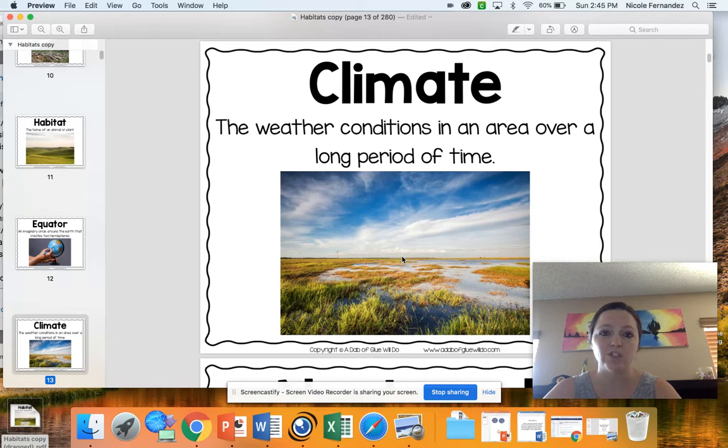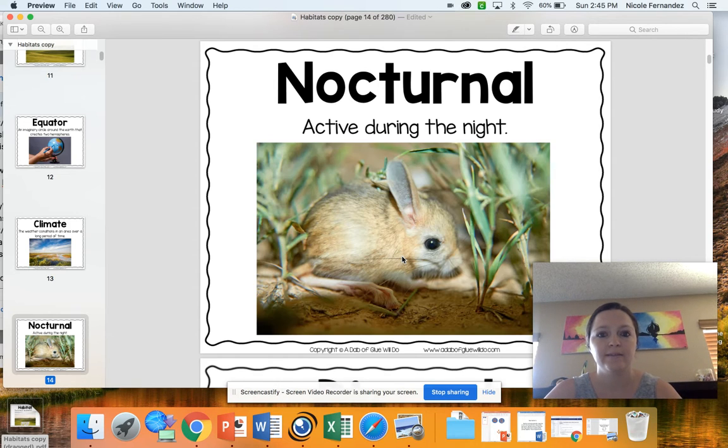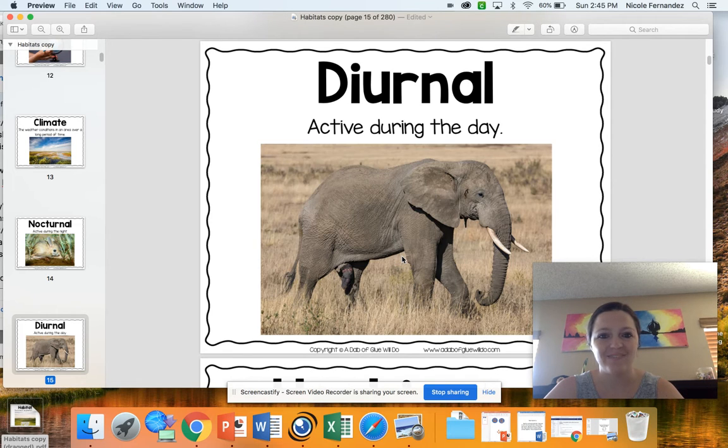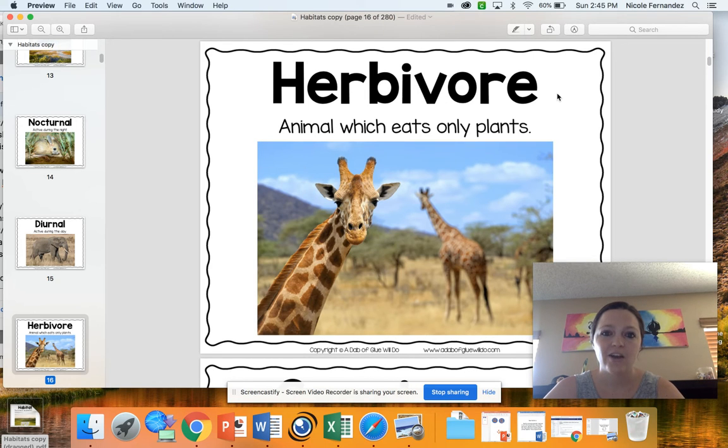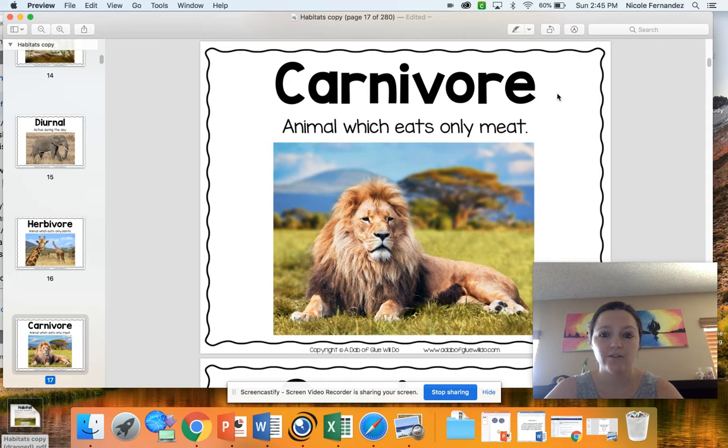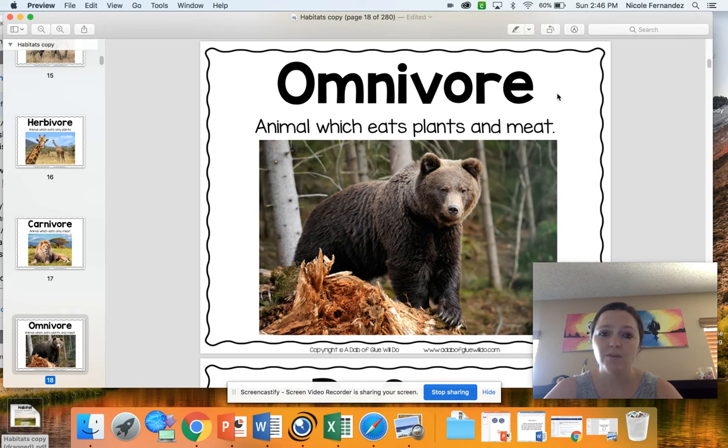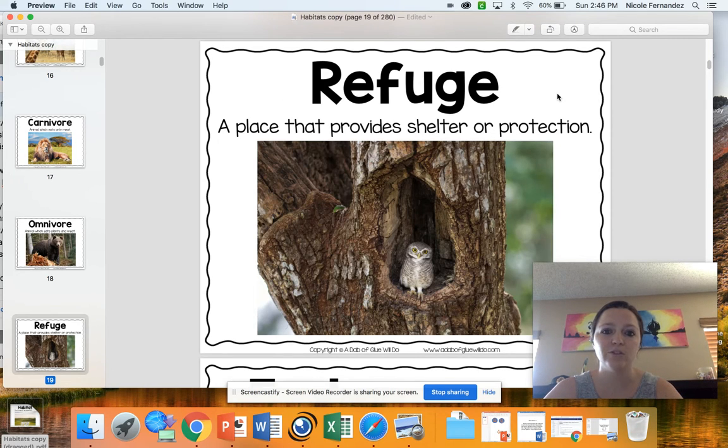We have climate, which is the weather conditions in an area over a long period of time. So they look at it over an extended period, not just one day. Nocturnal, which means they're active during the night and they're awake during the night. Diurnal, which means they're active during the day. Herbivore, which is an animal that only eats plants. Carnivore, which is an animal that only eats meat. Omnivore, which is an animal that will eat both plants and meat. A refuge, which is a place that provides shelter or protection.